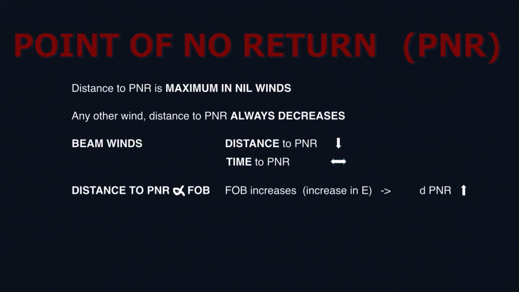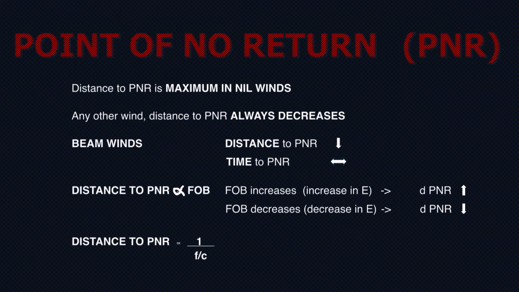If I was carrying 1000 pounds of fuel, I was flying for 2 hours. Now, if I'm carrying 3000 pounds of fuel, obviously I'll fly more than 2 hours, right? It will be 3 times. So, if your fuel on board increases, your endurance increases, and as the endurance increases, the distance to PNR increases, and vice versa. If the fuel on board decreases, the distance to PNR will decrease.